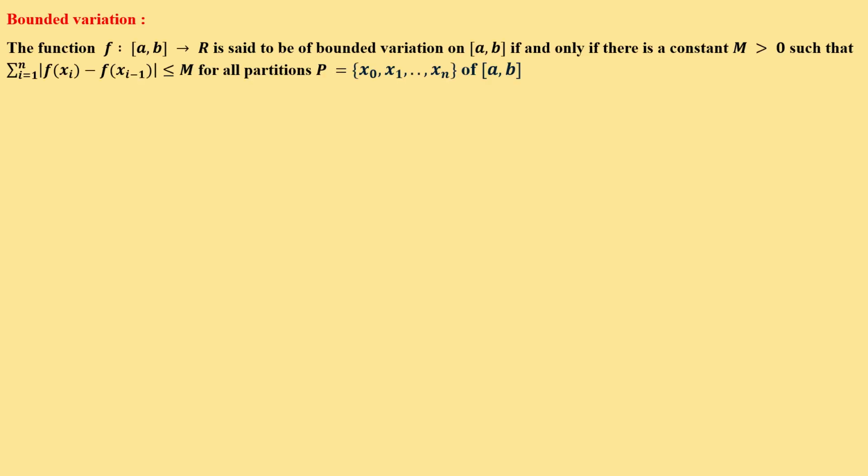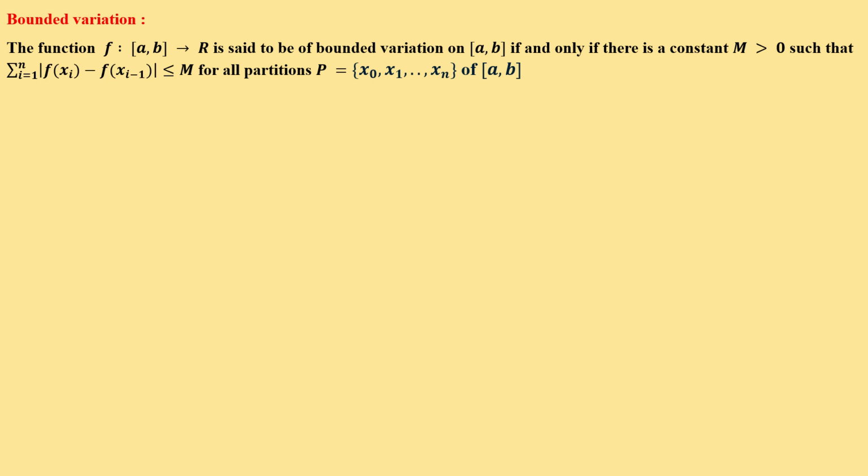Bounded variation. The function f from the closed interval a to b to R is said to be of bounded variation on the closed interval ab if and only if there is a constant M greater than 0 such that the summation i equal to 1 to n of modulus f of xi minus f of xi minus 1 is less than or equal to M for all partitions P, equal to x0, x1, etc., xn of ab.